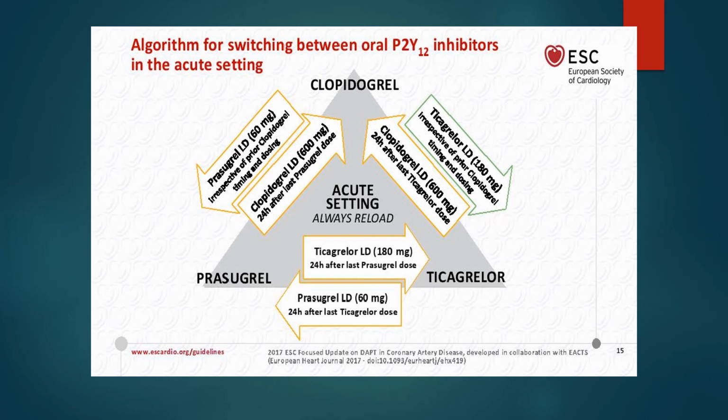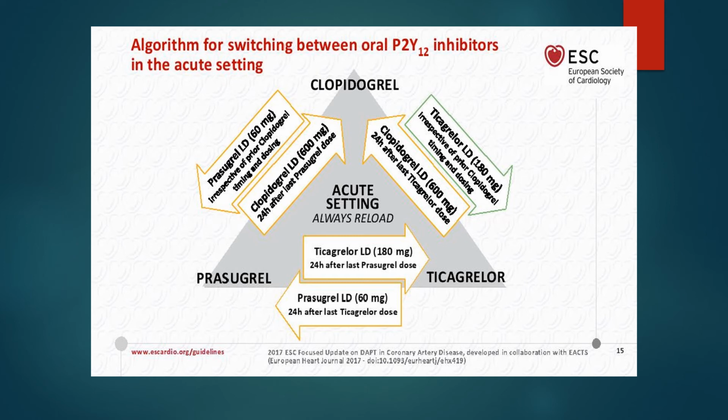What if you shift from clopidogrel to ticagrelor? If you are shifting from clopidogrel to ticagrelor, you have to give a loading dose of 180 milligram, irrespective of prior clopidogrel timing and dosing. When you shift from ticagrelor to clopidogrel, you load the patient with 600 milligram 24 hours after the last ticagrelor dose.